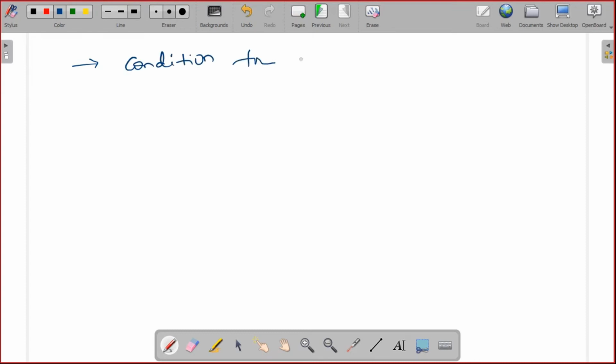The condition for stability, again I'm writing, is summation with respect to n. I'm changing the independent variable from k to n. Summation n from minus infinity to plus infinity mod h of n must be less than infinity.